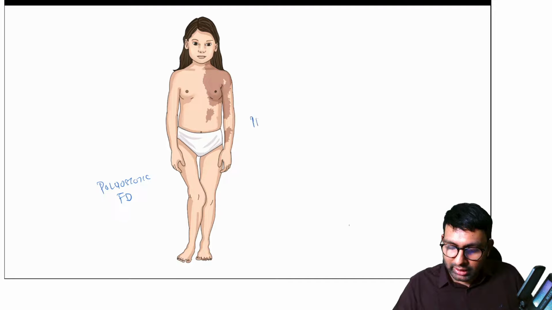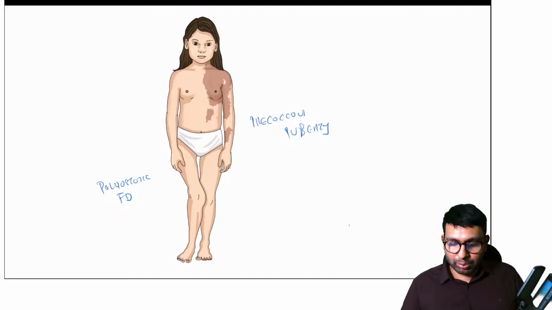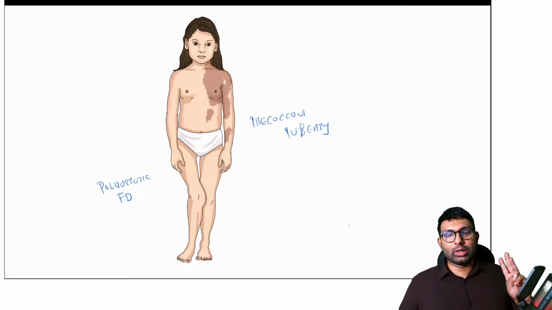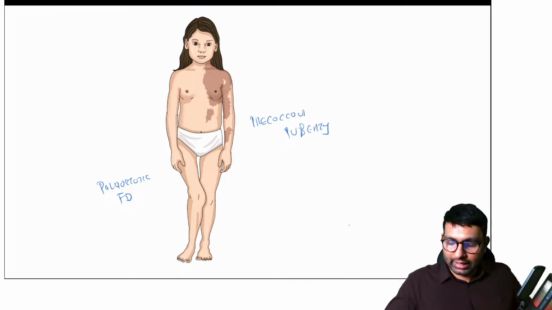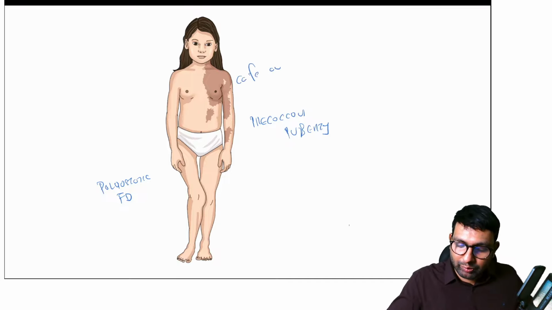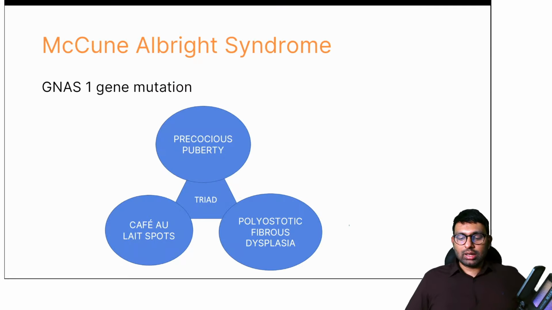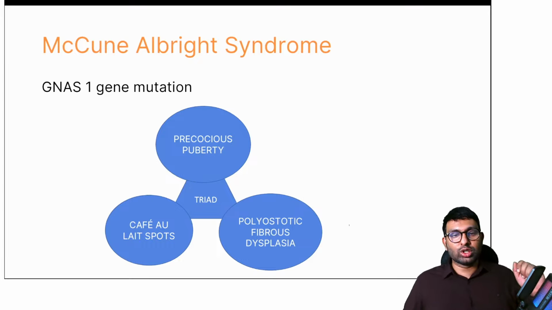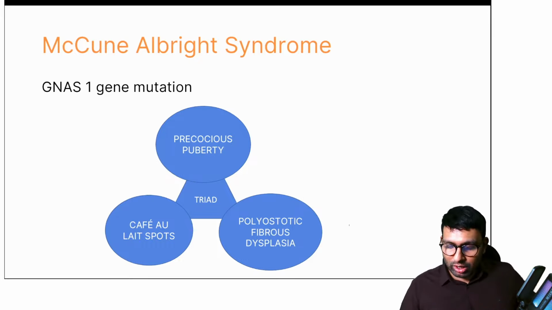Yes, precocious puberty is one of them. Yes, polyostotic fibrous dysplasia, correct, KK, you're right. Two things we've got. What is the third thing? One more thing that you see. Yes, right. It is café-au-lait spots. Okay. So this is the one gene mutation called McCune-Albright syndrome. The triad, like you saw in the question also, was precocious puberty, polyostotic fibrous dysplasia, and café-au-lait spots.